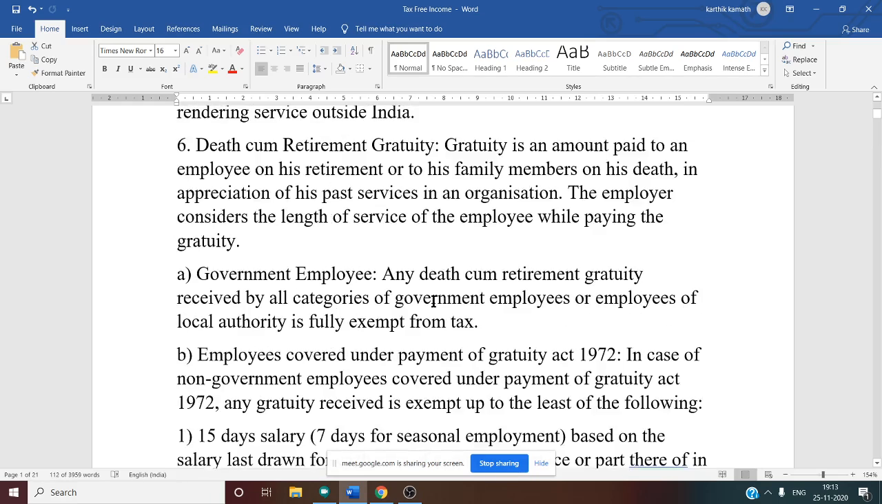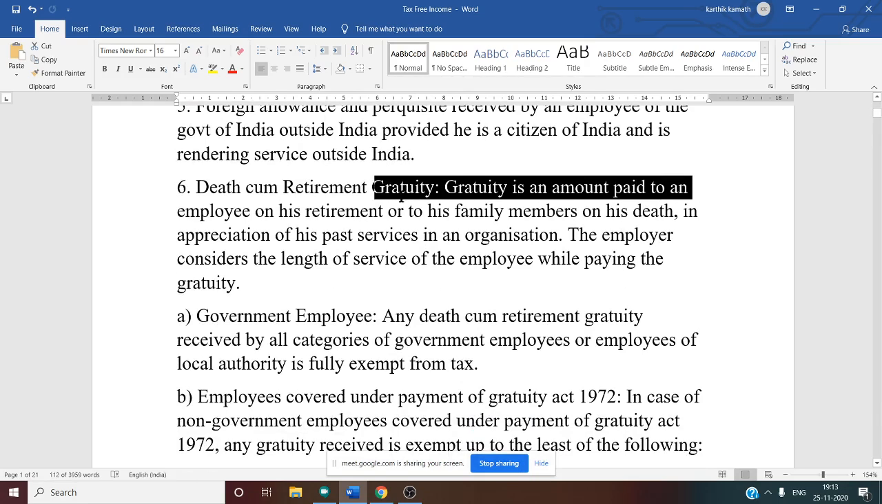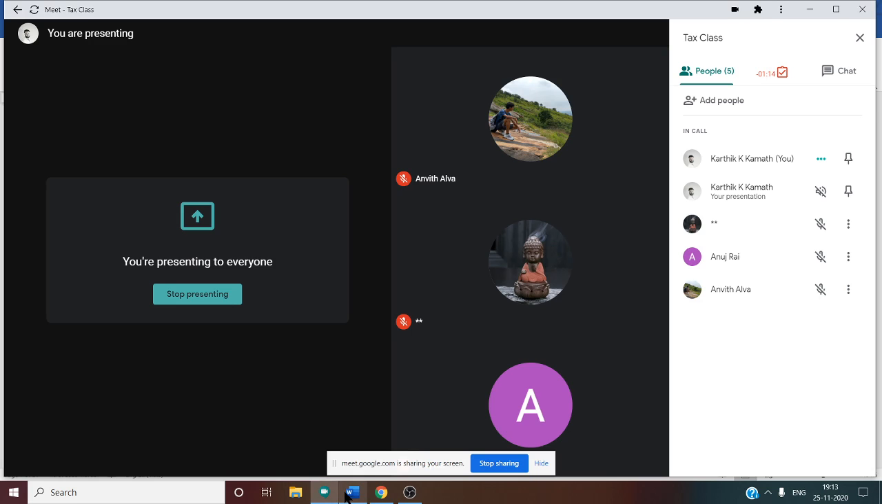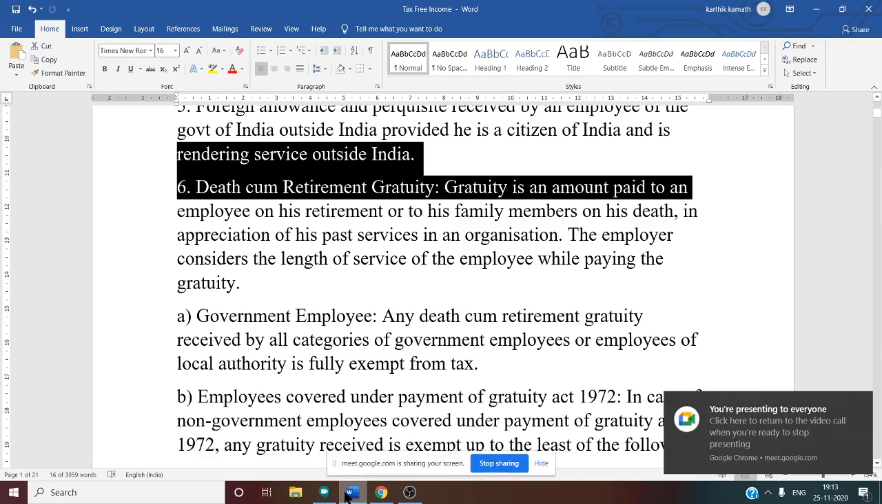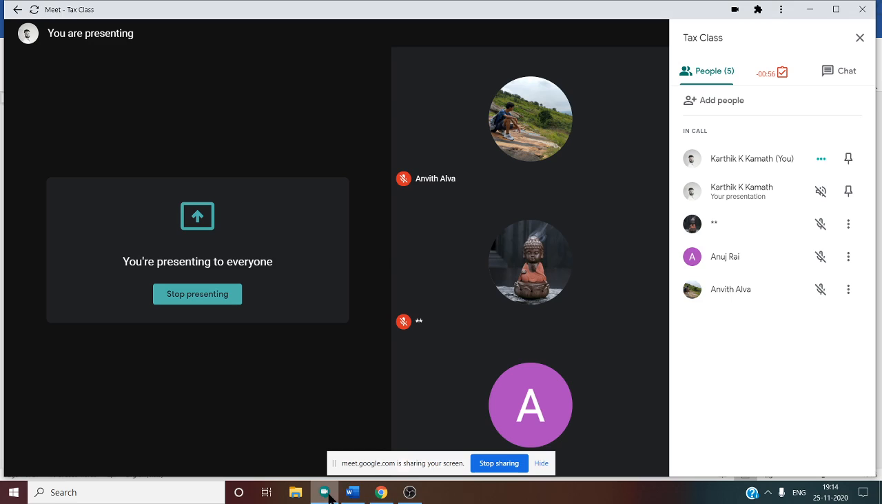Now what do you mean by gratuity? Can you tell me, Anvit, what do you mean by gratuity? Gratuity means the amount given to the employee at the time of retirement, or at the time of death, for the years of service rendered by the employee in one particular organization. Generally, in the case of a government employee, this type of amount will be given at the time of retirement. That is known as gratuity.